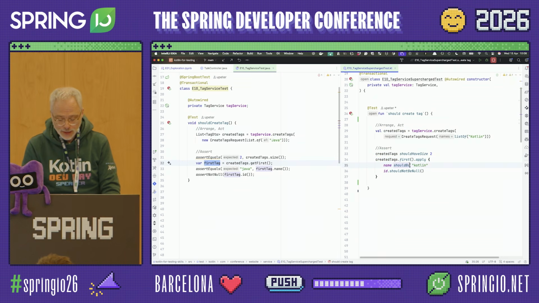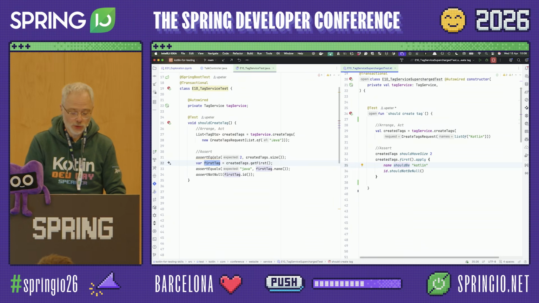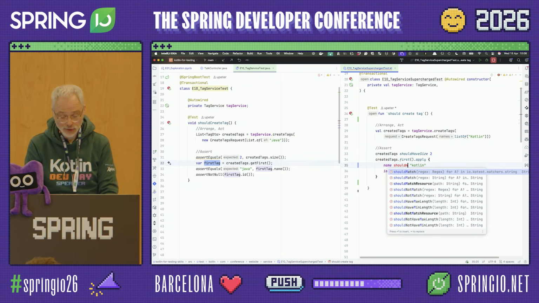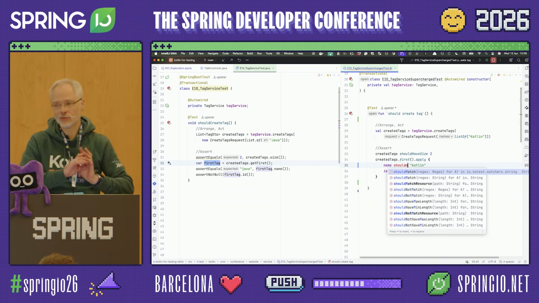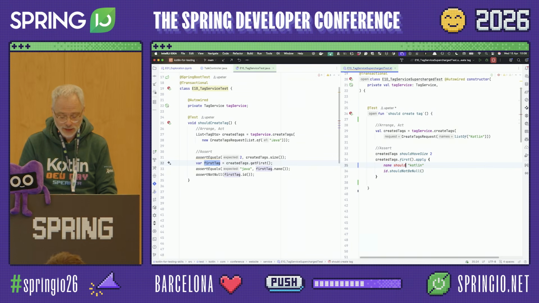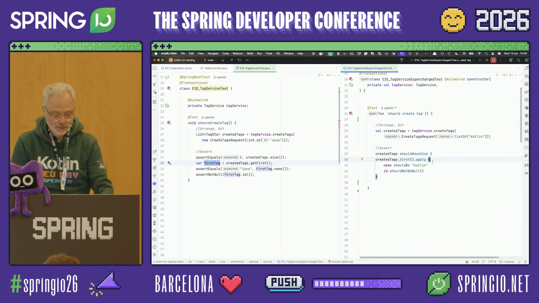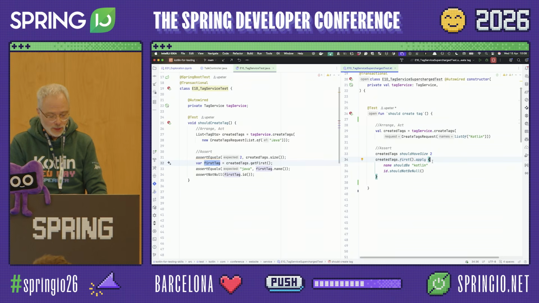Then also here, name should be is probably the most similar to assert equals, but because name is a string, you also get a huge variety of matchers on strings, where I, for instance, could do a regex match and so on and so on. So collection matchers, string matchers, and there's really a great amount of matchers out there to help you assert exactly what you want to assert. Okay, so far, so good.